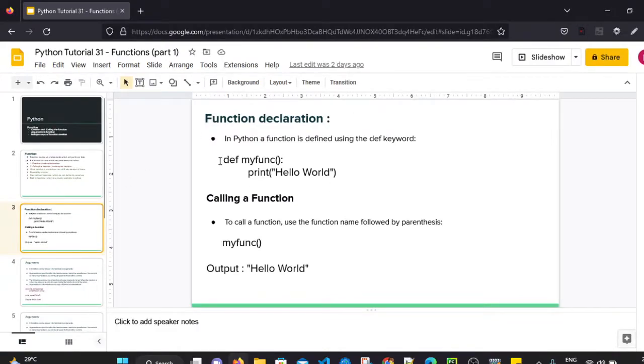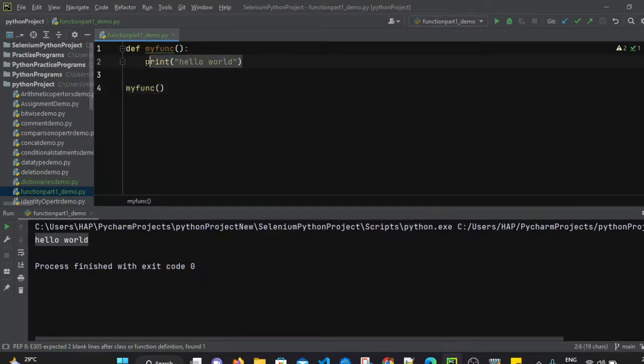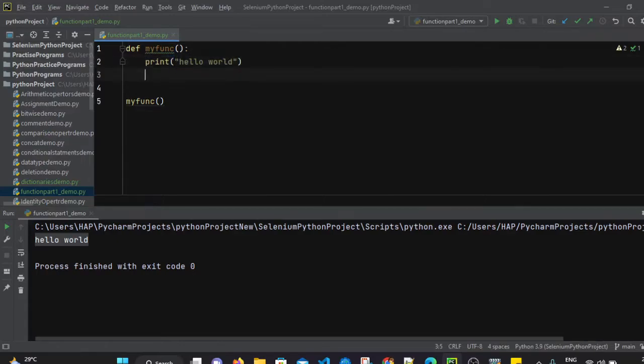So we have to first define a function by using the def keyword, after that the function name along with the round brackets and colon, and then by using some indentation we can add statements in that function. So that becomes part of that function. So this statement is part of this function. If I want to write some other statement outside of this function, we have to come outside of this function. If you write simply below this print, then it will be part of that function only.